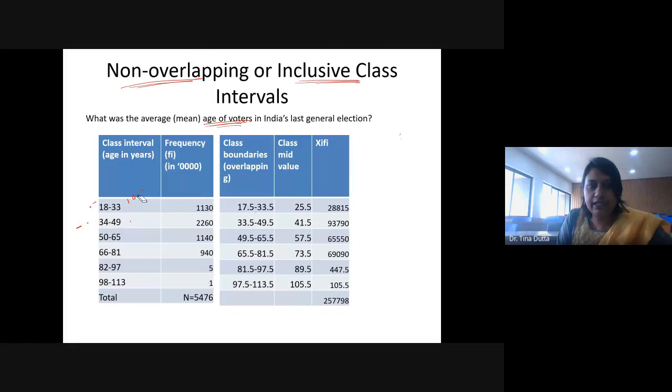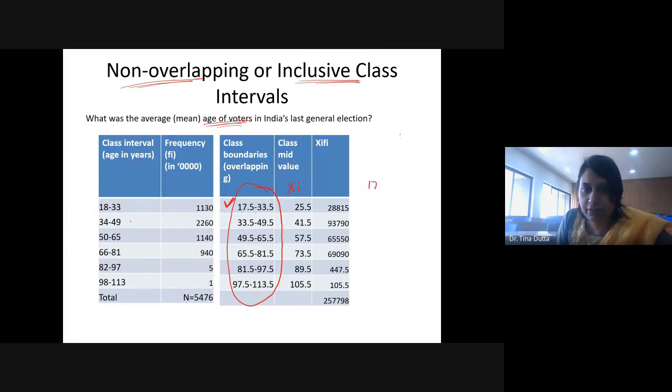when we convert that into an overlapping class interval, afterwards all the treatment is the same. So this is the overlapping class interval we just got here. Then the next step will be the same: you have to calculate the class mid value, denoted by xi. When you take the class mid value, you add the lower bound and the upper bound and divide by 2.